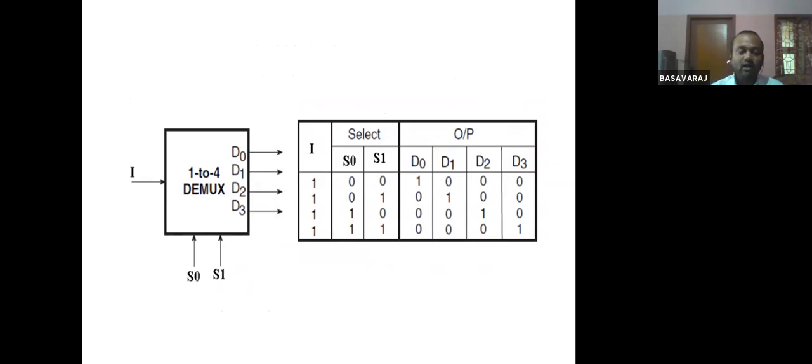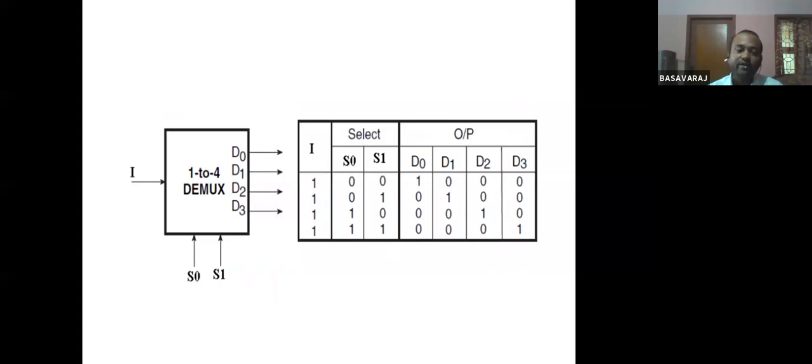So here you can observe, just seeing the block diagram itself, that only one input is there and many outputs are there. That's why the name one to many, and the multiplexer I call many to one. Here the input is data. This particular data I can send to any of the lines, either D0, D1, D2 or D3.